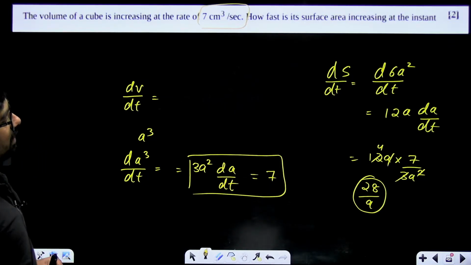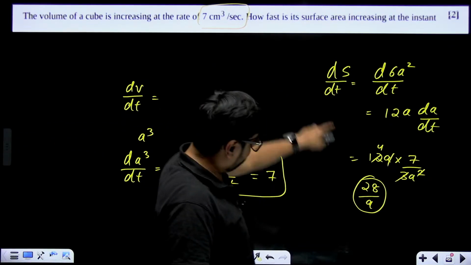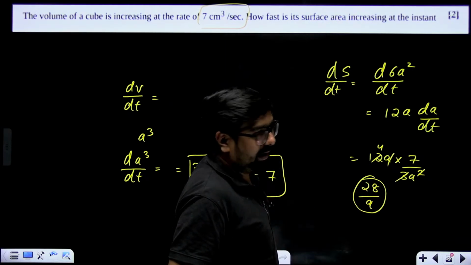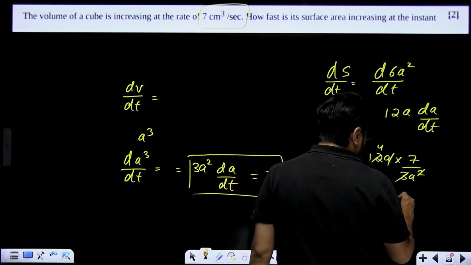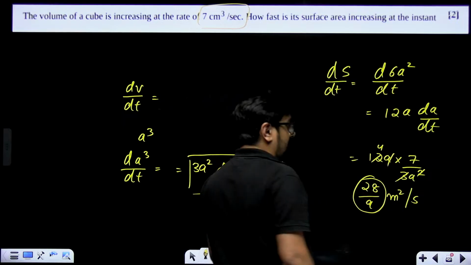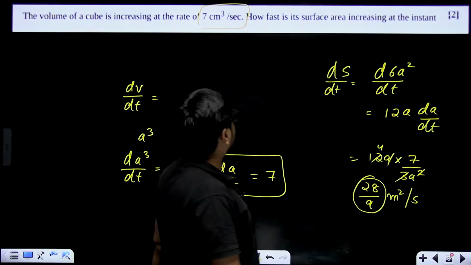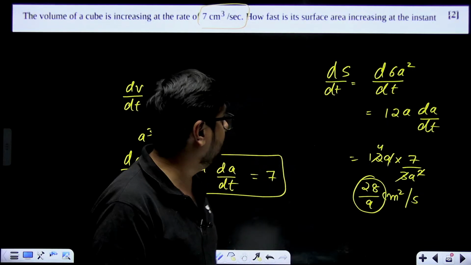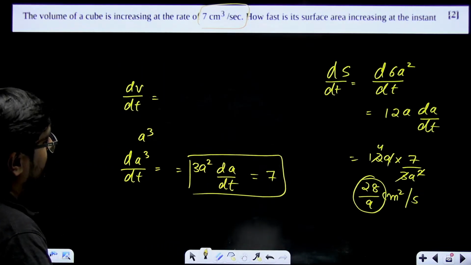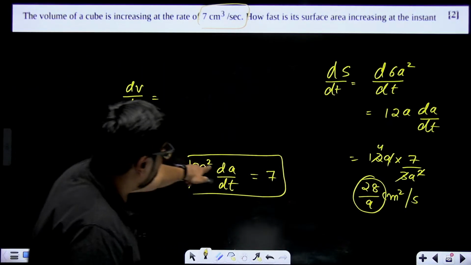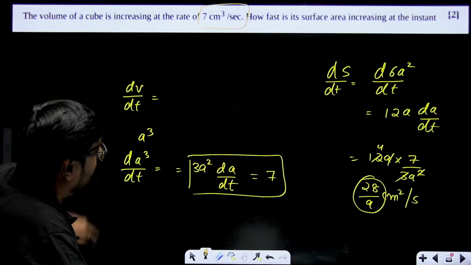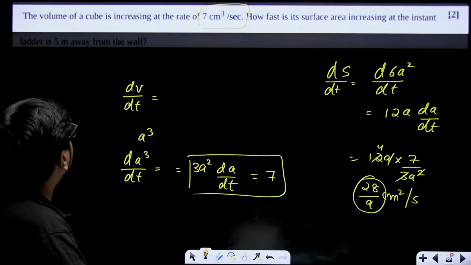How fast is the surface area changing? At the instant, 28 by a meter square per second, because surface area unit is meter square, centimeter square, right? This is how it is changing. First use this, then find dA by dt, and then use it over here. Write the specific things, that A is, let A be the side length, edge length, all that.